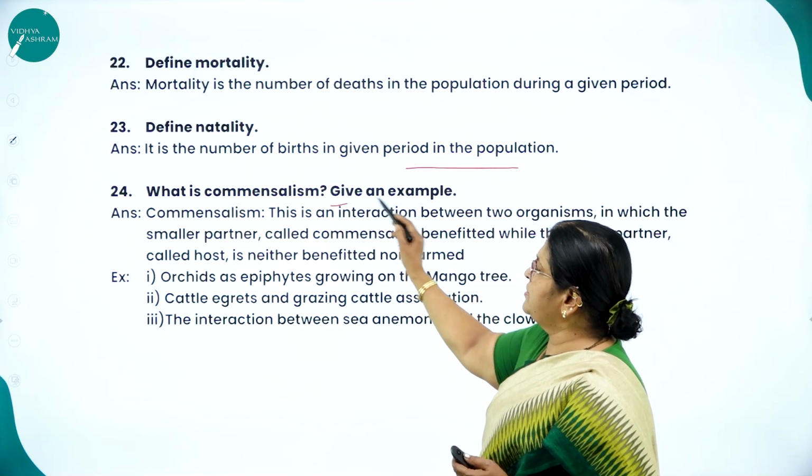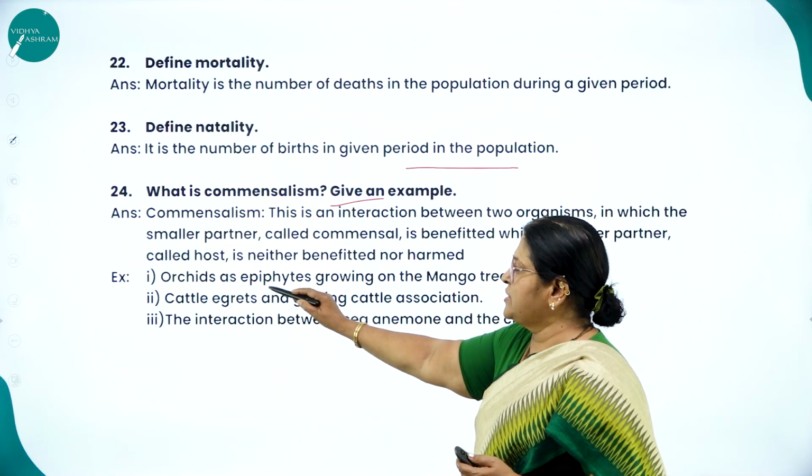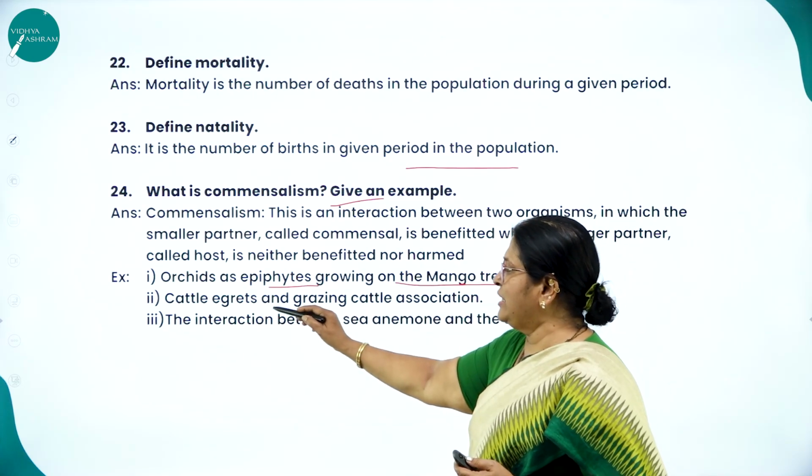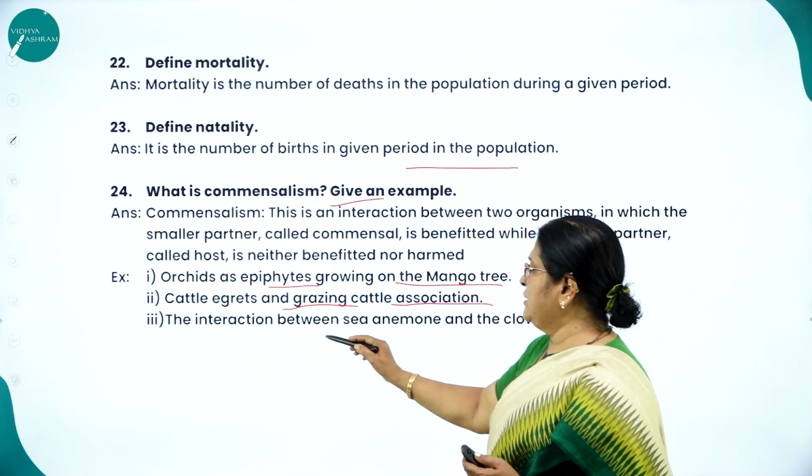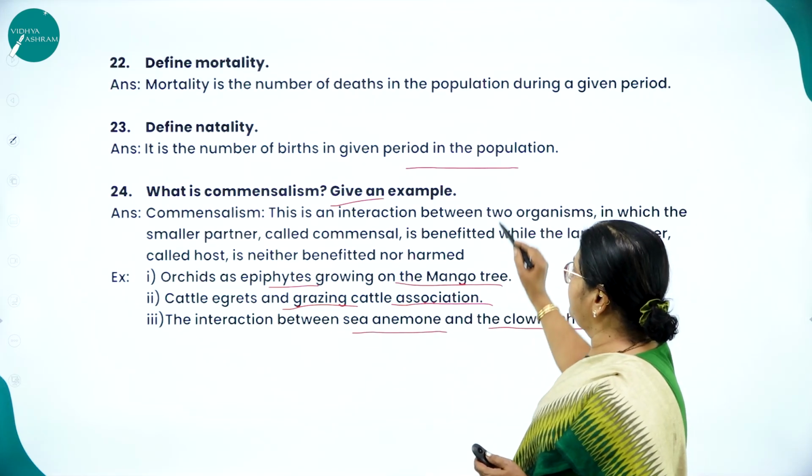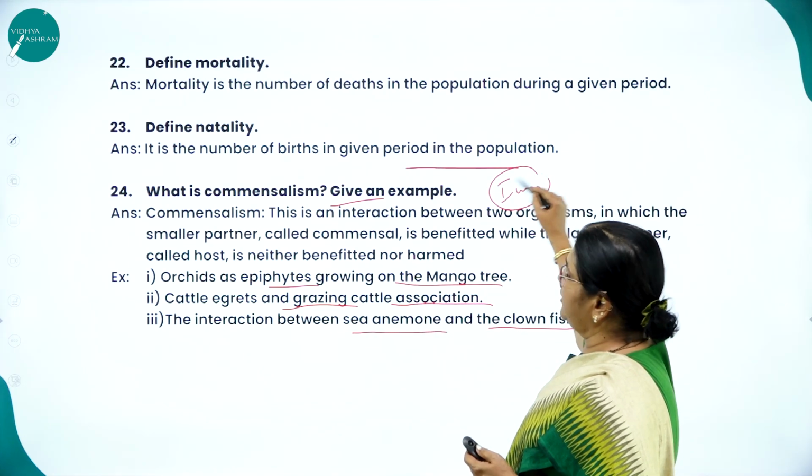I already explained what commensalism is. Give examples: orchids as epiphytes growing on the mango tree; cattle egrets and grazing cattle association; the interaction between sea anemone and clownfish. So this is a very important question.